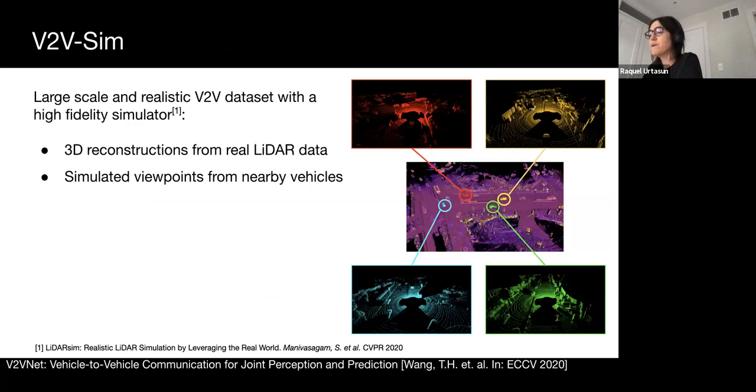To address the lack of benchmarks, we created V2VSim, a large-scale V2V dataset using our new high-fidelity LiDAR simulator, which faithfully replicates real-world LiDAR scans. In this dataset, we take the 3D reconstruction of logs of real-world LiDAR sweeps and simulate them for the viewpoint of the other vehicles in the scene. Then, all other vehicles can act as SDVs. By doing so, our SDV topologies directly correspond to real traffic scenarios.